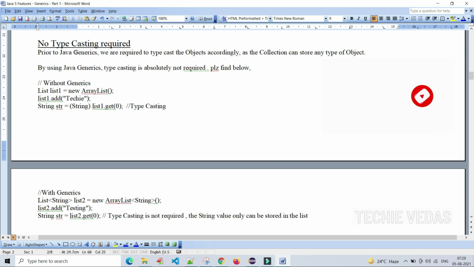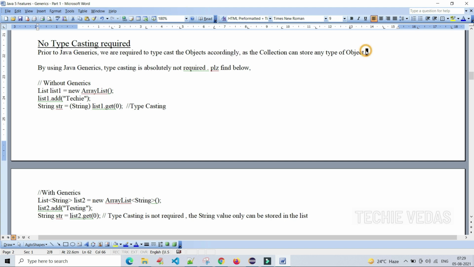Let's see what no typecasting required means. Prior to Java generics, we were required to typecast the objects accordingly. We have seen it in the first example, right? Object element, we have to typecast it to String. In that way, we have to typecast the objects accordingly prior to the generics concept, as the collection can store any type of object.